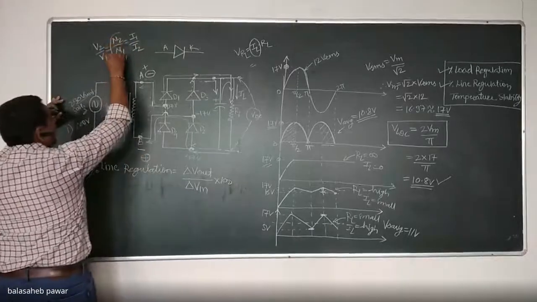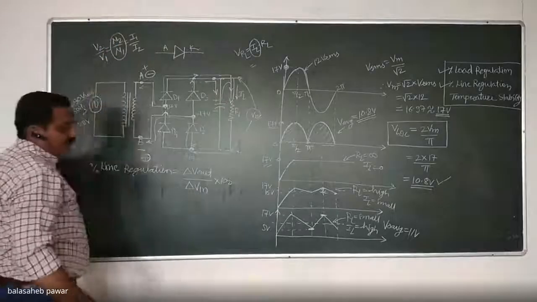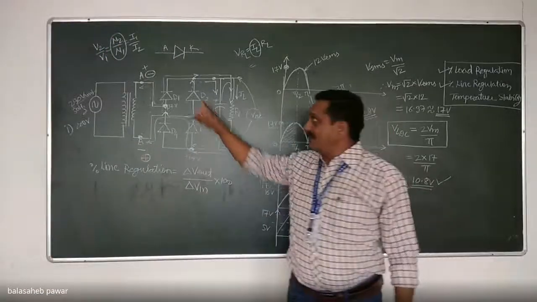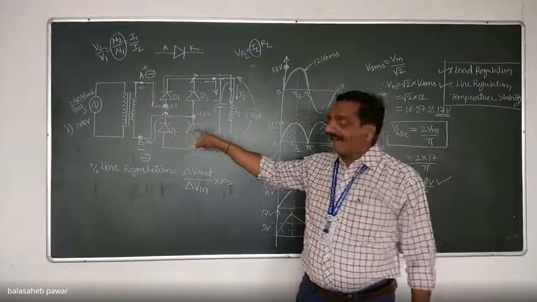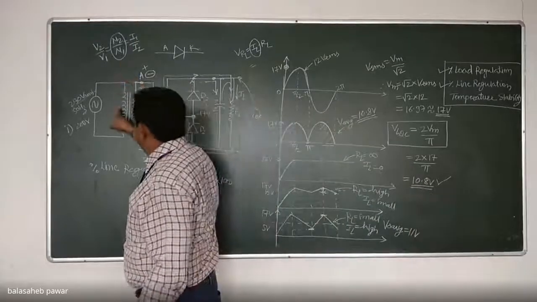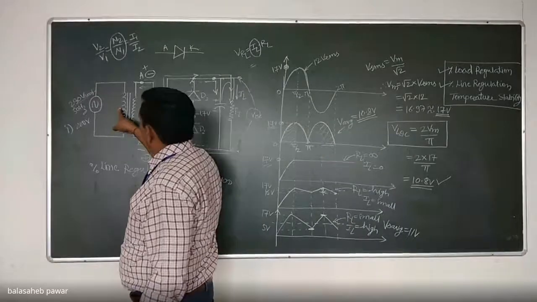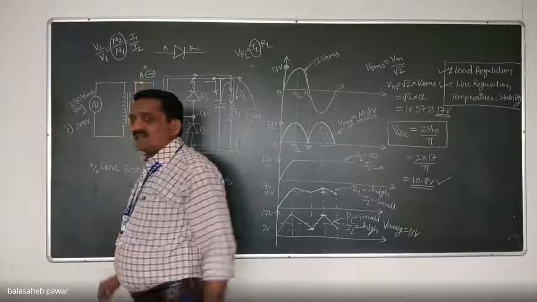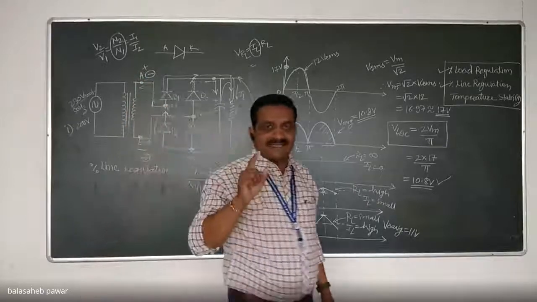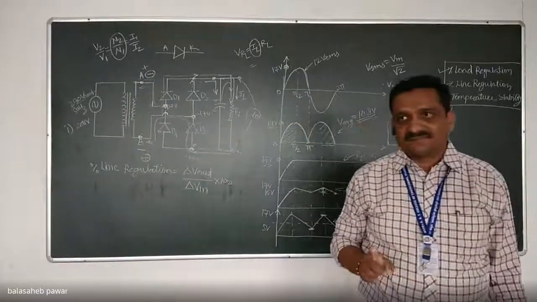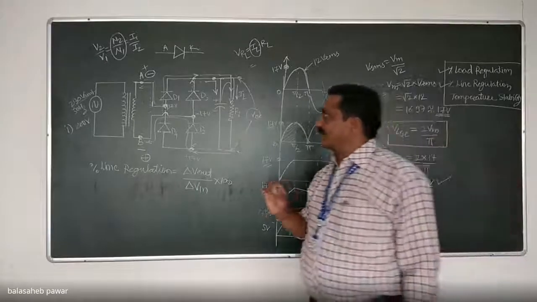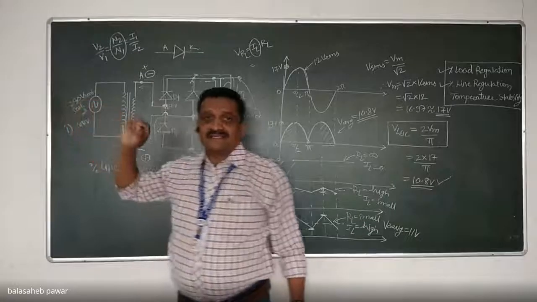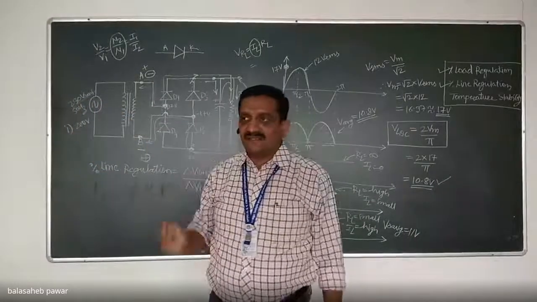Where this N2 and N1 is nothing but the number of turns of secondary and primary respectively. N2 means it is the number of turns of secondary. N1 means it is the number of turns of primary. And for a step down transformer, remember the number of turns of secondary is always less than that of primary.